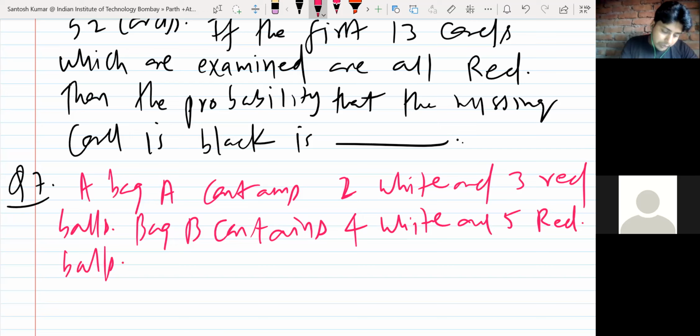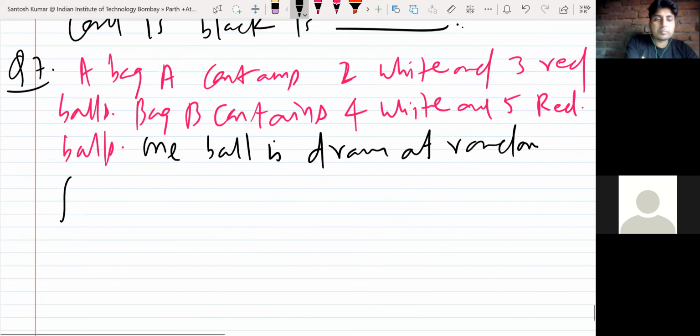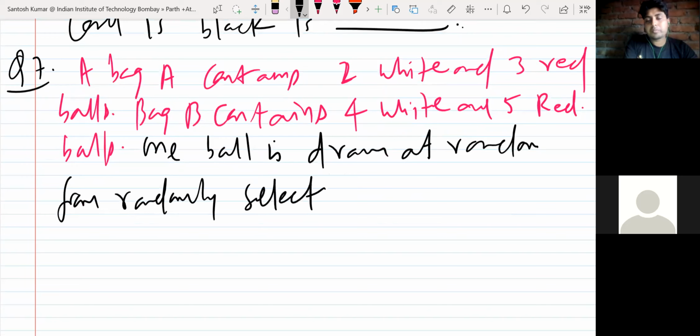One ball is drawn at random from a randomly selected bag and is found to be red.